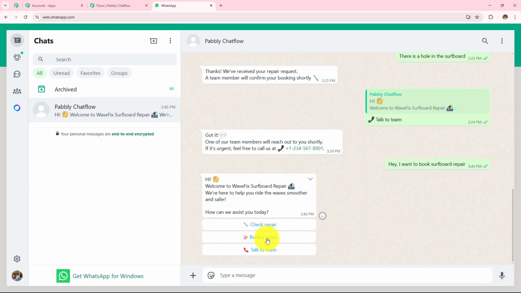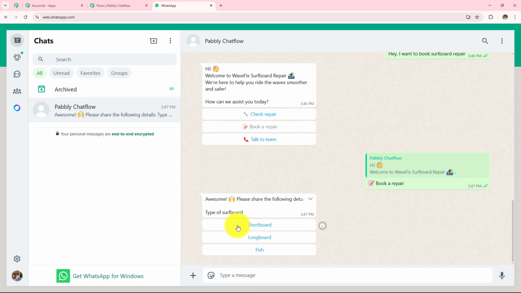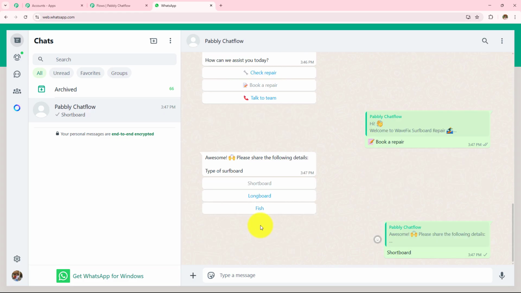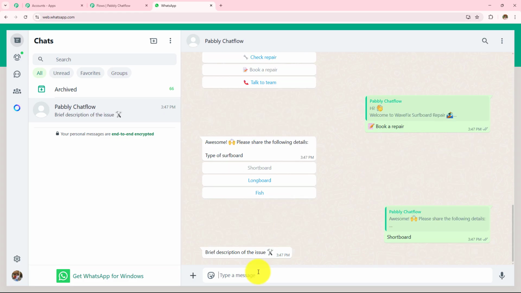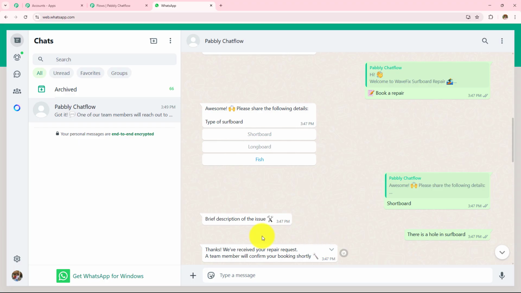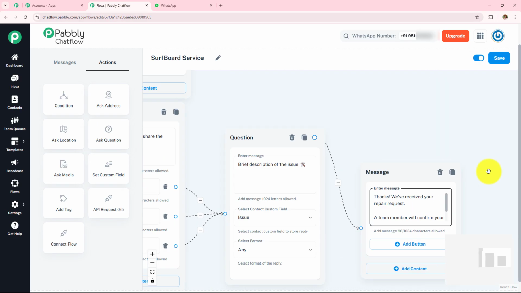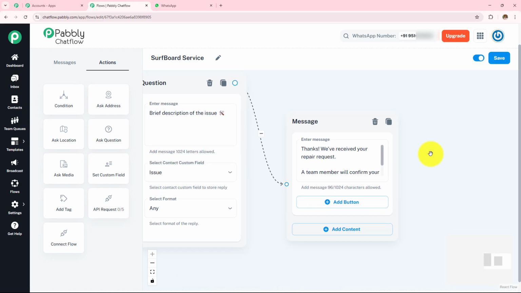Now here let's say I want to book a repair. So I'm going to click on this message, and then we have received the message asking what type of surfboard do you want to get repaired. So let's say shortboard, and then I'm going to enter the description. There is a hole in the surfboard. And here I have received the message. So this was the final message which we have created, and we have received the response for the same. So this is how this chatbot is going to run.